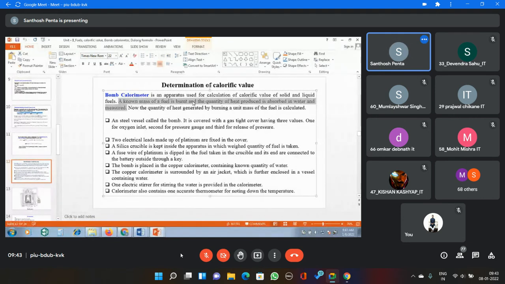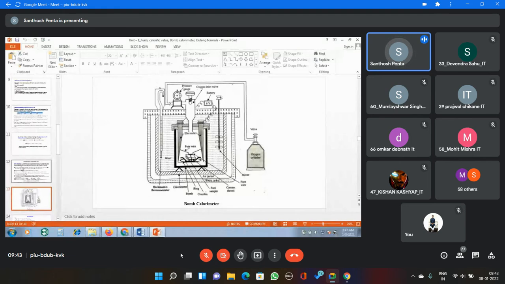Now, what is the apparatus? The apparatus is one steel vessel called the bomb. It is covered with a gas tight cover having three valves, one for oxygen, and an electrical platinum wire. A silica crucible is kept inside the apparatus, fuel is taken, and a fuse wire. The bomb is placed in an air jacket. Here he explained all the construction of the apparatus.